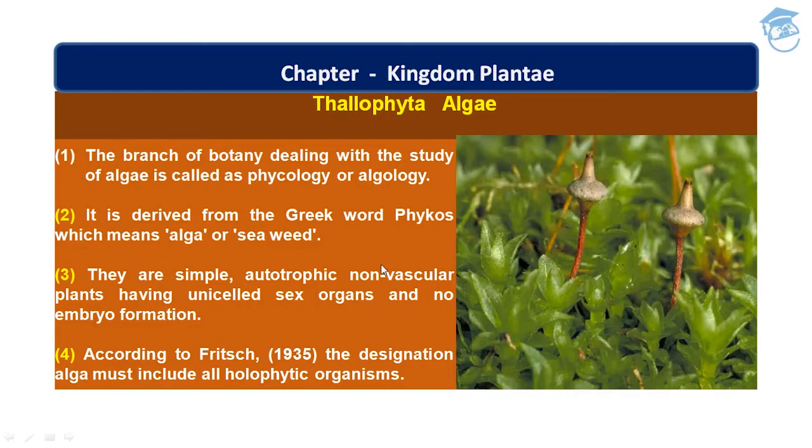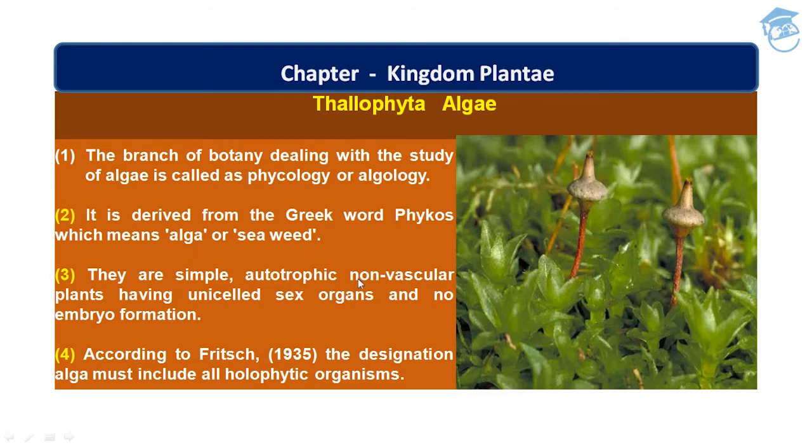Now we'll be focusing on Thallophyta algae. The branch of botany that deals with the study of algae is called phycology. Phyco means algae and logy means study. So the study of algae is known as phycology or algology. It is derived from the Greek word phykos, which means algae or seaweed. They are simple.